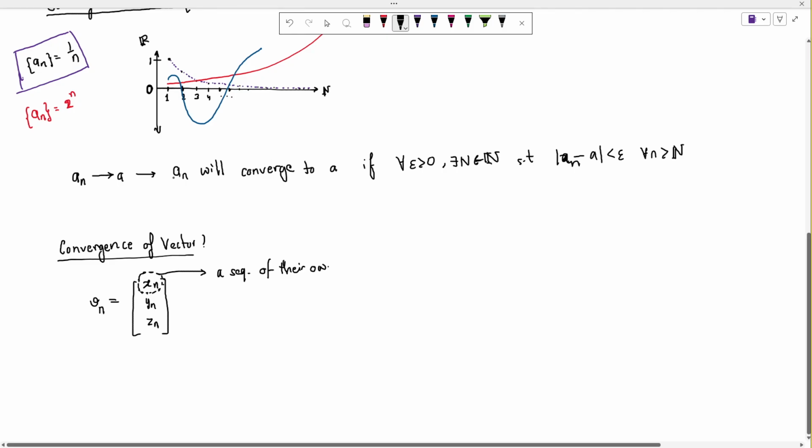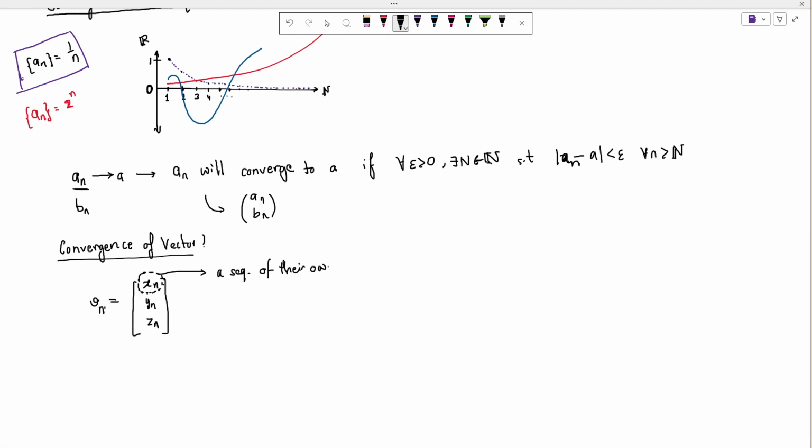Just like this is a sequence, I can consider another sequence, let's say b_n, and I can put them in a vector, and the resulting thing would be a sequence of vectors, right? So there is nothing really special about this particular vector. It's just more than one sequence put together in a column vector, and that is it.